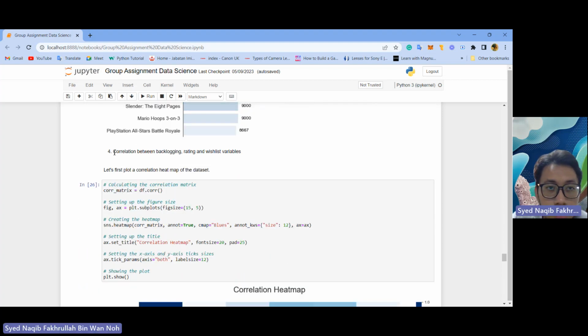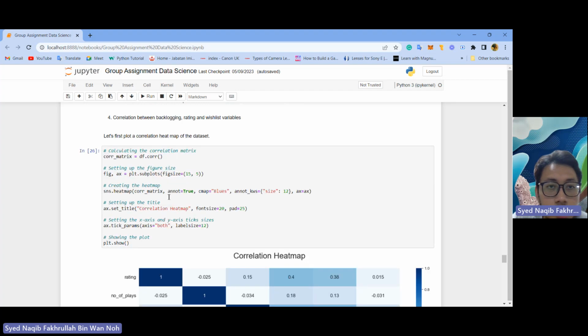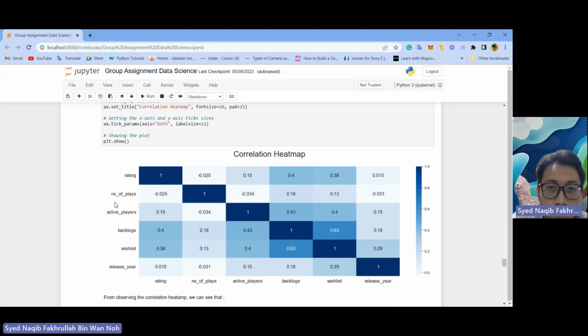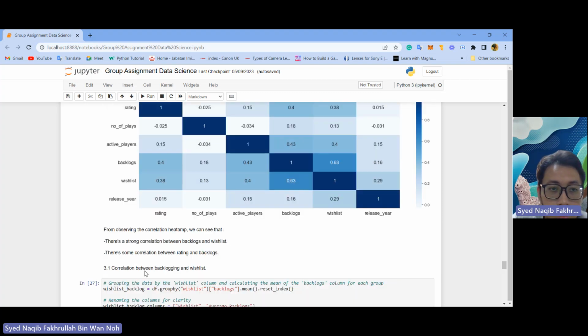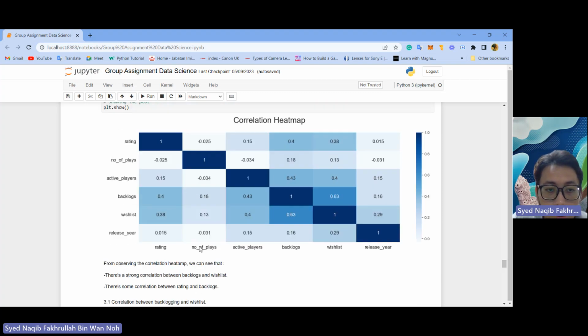Thus, the fourth is the correlation between backlogs, rating and wishlist variables. Let's first plot a correlation heat map of the dataset. Calculating the correlation matrix, corr_matrix equals df.corr. We can set up the figure size, create the heat map, set the title, and then we can show the plot. So we can see from the correlation heat map that there's a strong correlation between backlogs and wishlist. There is some correlation between ratings and backlogs.